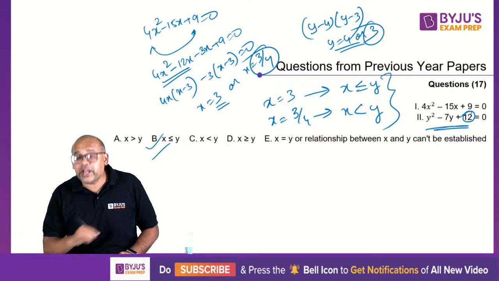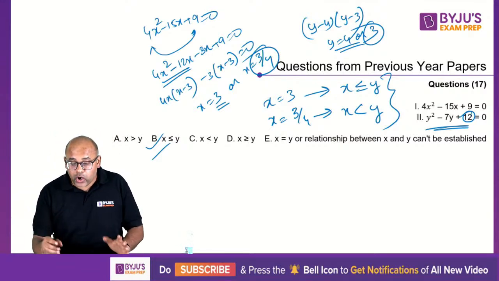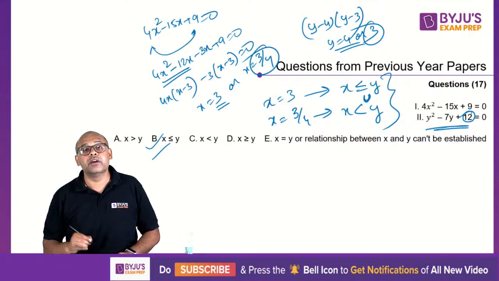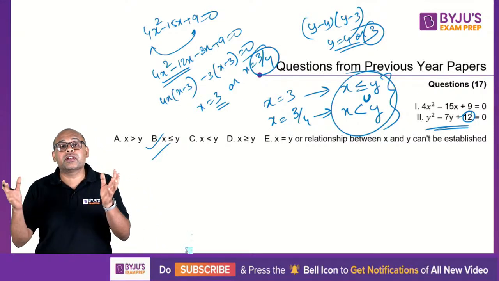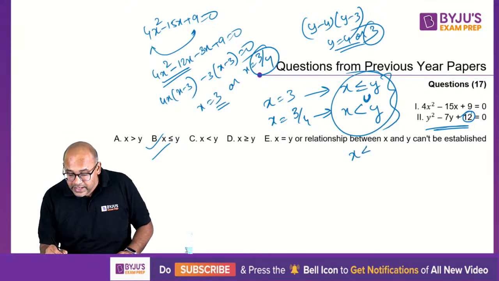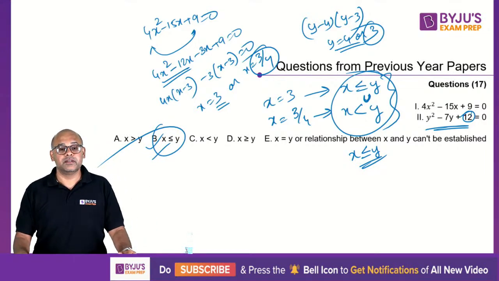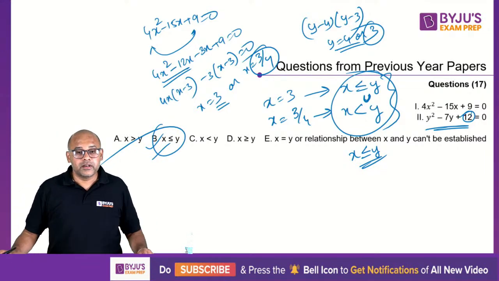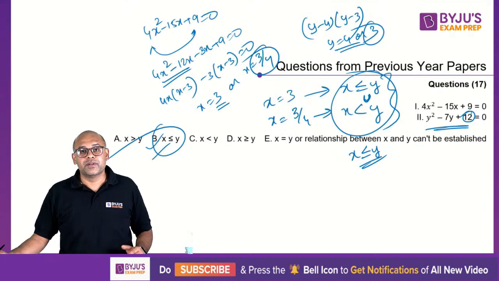So a combination of these two you have to take because you don't know what x is. If you take a combination of these two, it is union. Union means you will not take just the common one, you're going to add it up together, which means it becomes x less than or equal to y, which is your option B. Right? Is there any fast way instead of factorizing? I don't think there's any other fast way that I know of. Factorizing is the fastest way that I know. Okay?